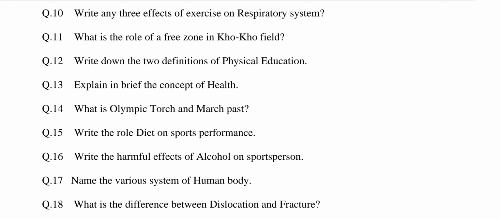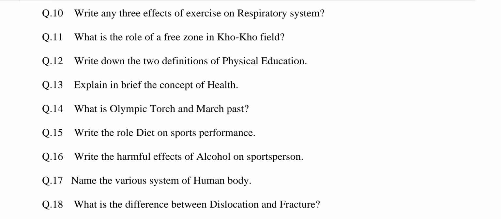The 3 effects of exercises on respiratory system are as listed below. Number 1, faster removal of carbon dioxide. Second, aerobic endurance developed. Third, lungs volume increased. Explain all these 3 points in 2 to 3 lines.